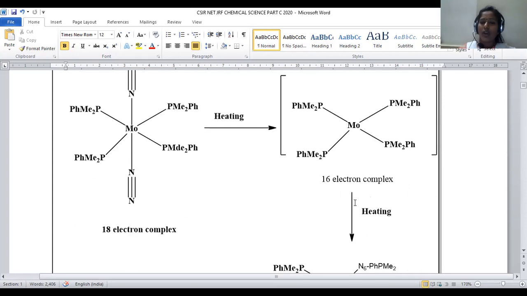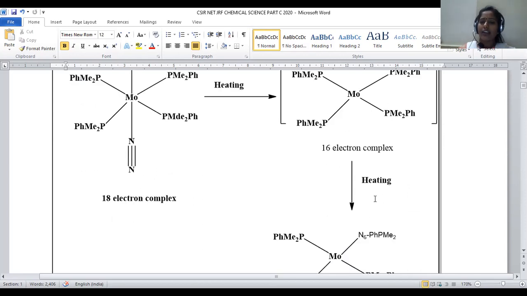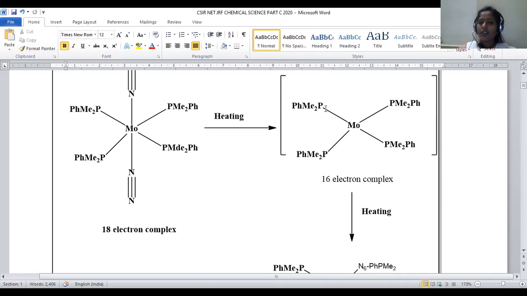After getting the square planar complex, we heat the complex again. Upon heating, there is a kind of rearrangement within the molecule. Here you can clearly observe that among the 4 ligands, phosphorus is the electron releasing agent, and being monodentate, it gives only 2 electrons to the system, right? 4 phosphorus atoms are donating electrons to the central molybdenum.